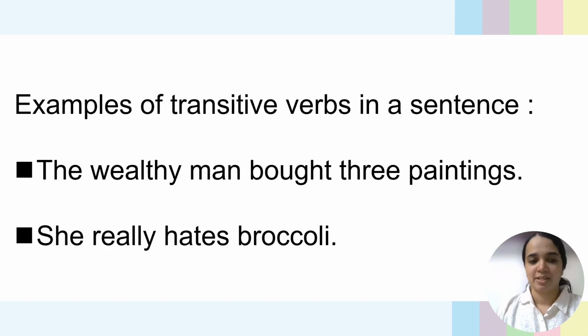Okay, that's a basic structure: subject, verb, object. The wealthy man bought 3 paintings. Which is the subject in the sentence? The wealthy man. The verb is bought, and the object here is 3 paintings. Okay, we can consider it like that.